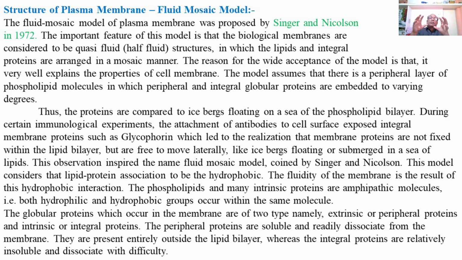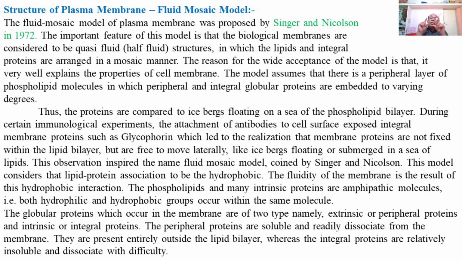Icebergs of the proteins are floating on the surface of the sea of lipid, or partially or completely submerged into the sea of the lipids, and thus the model of the plasma membrane is called the fluid mosaic model.